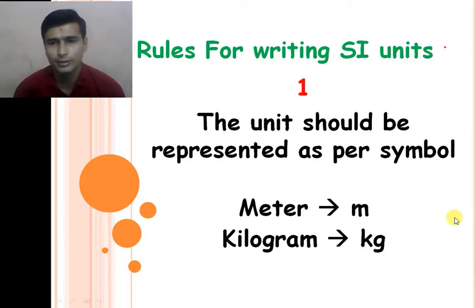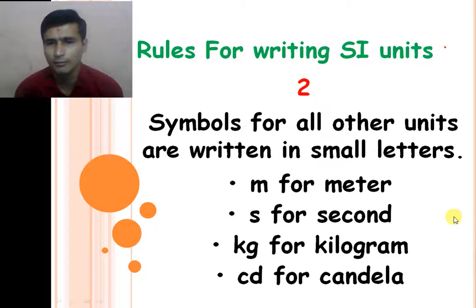The second rule is that the symbols of units are written in small letters. There is no use of capital letters in the symbol of an SI unit. For example, to represent the meter we use small m.